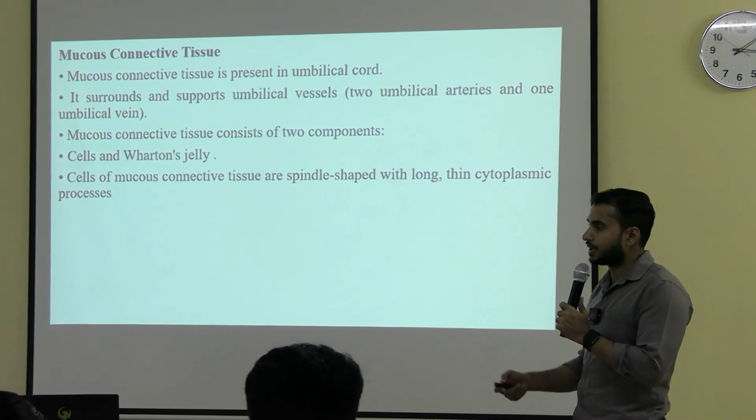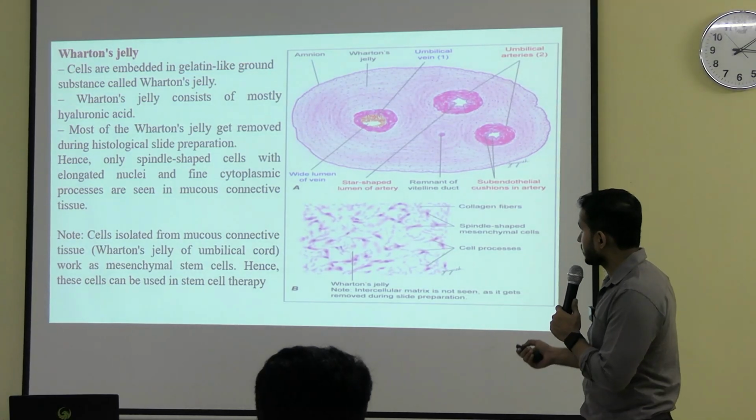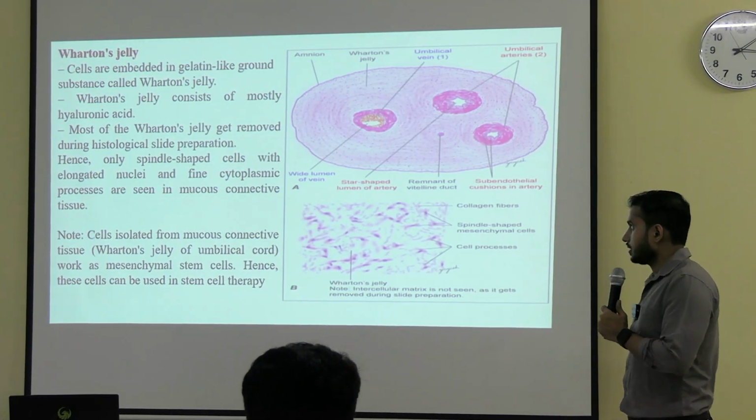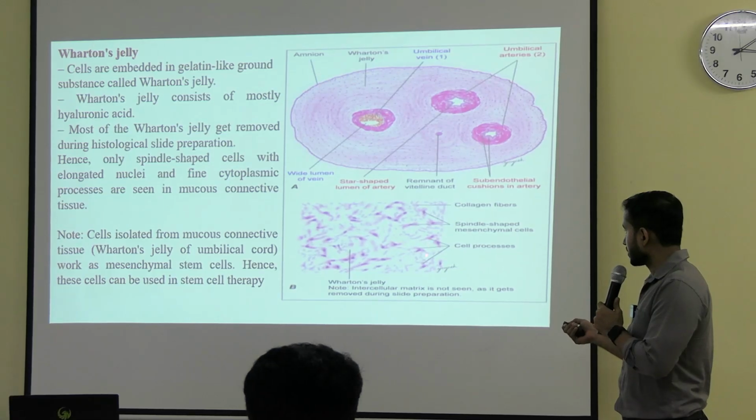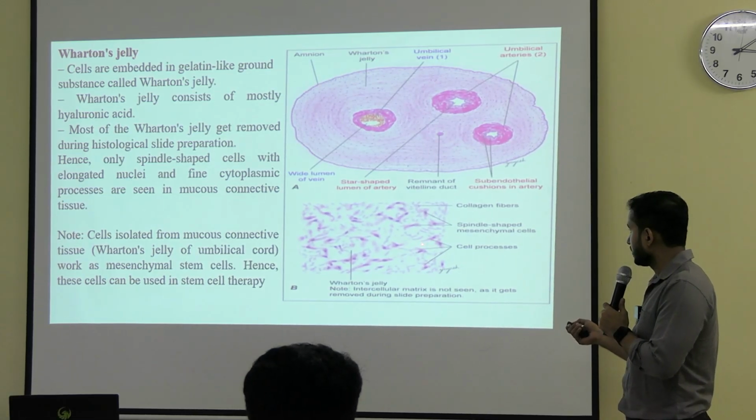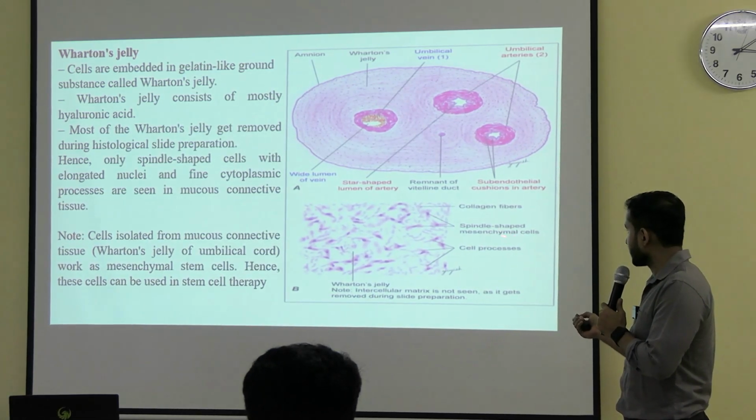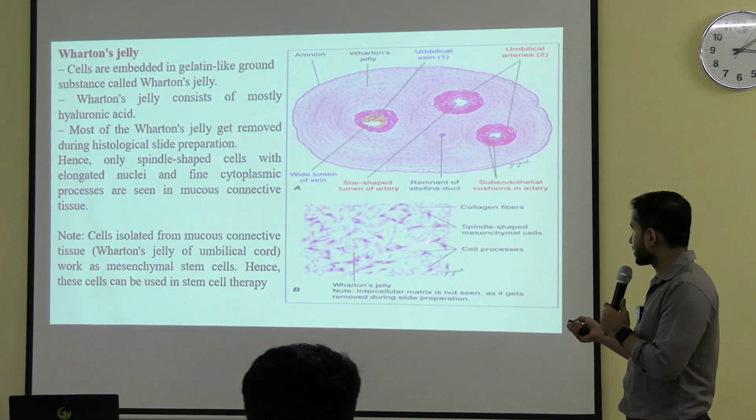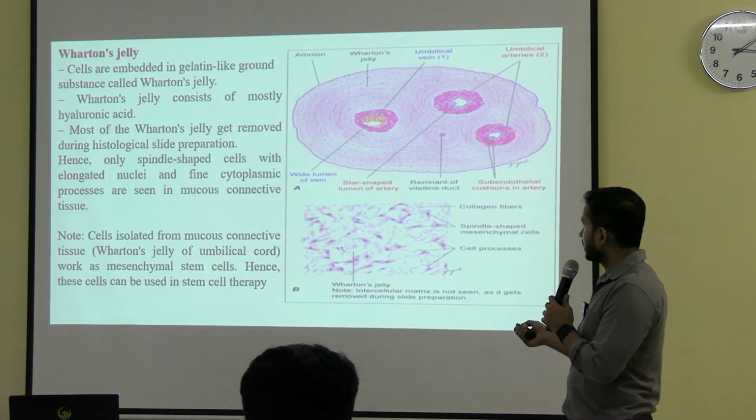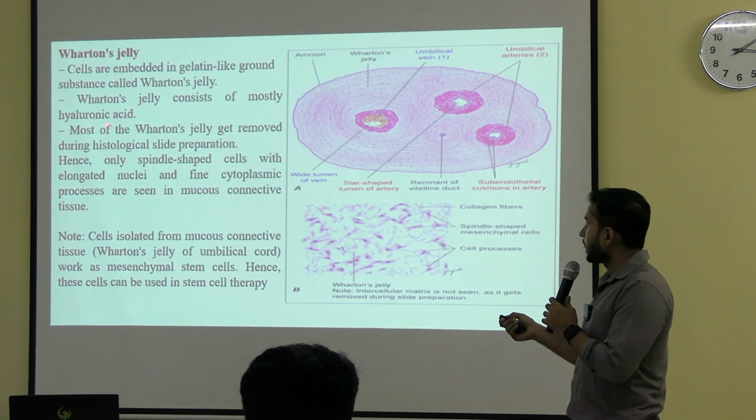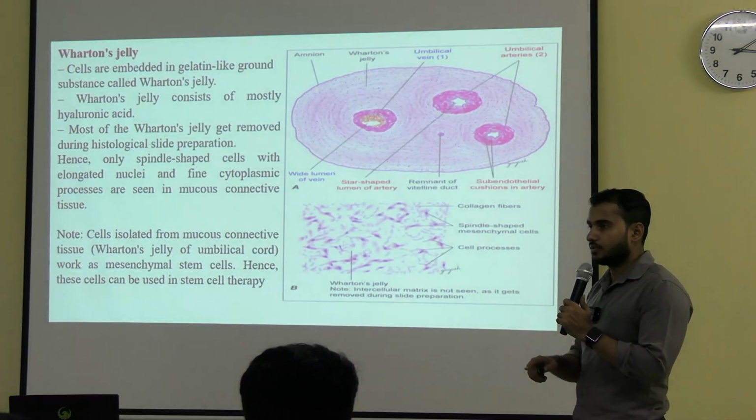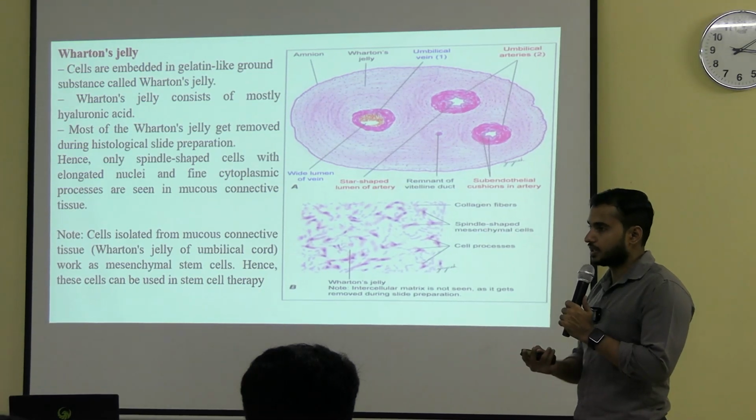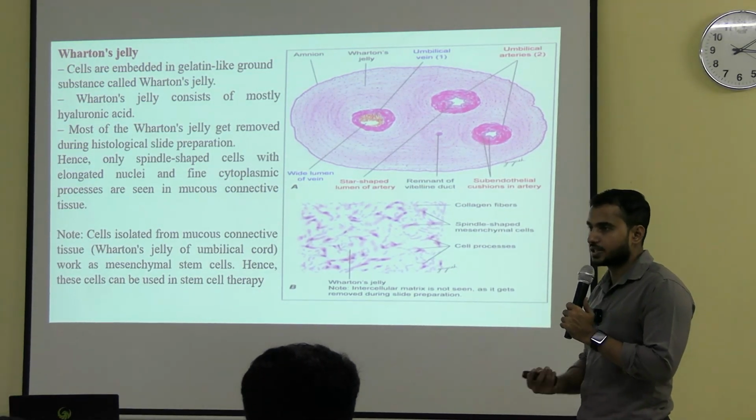In cells, what are we getting? We are getting the mesenchymal cells. As you can see, the processes of the mesenchymal cells can be seen, these spindle-shaped mesenchymal cells. Wharton's jelly consists mainly of hyaluronic acid, and it is gelatin-like. Because of the presence of this hyaluronic acid, the water content is more and it is a viscous gel-like.